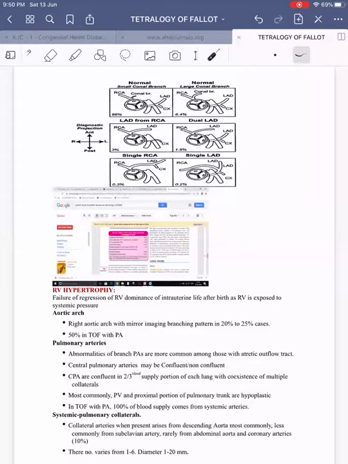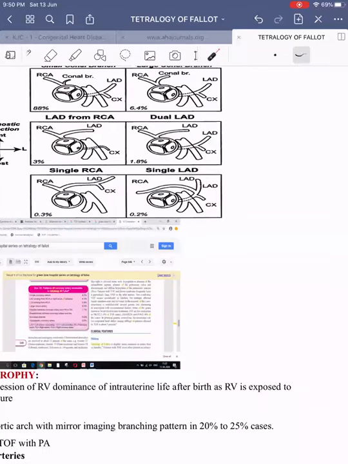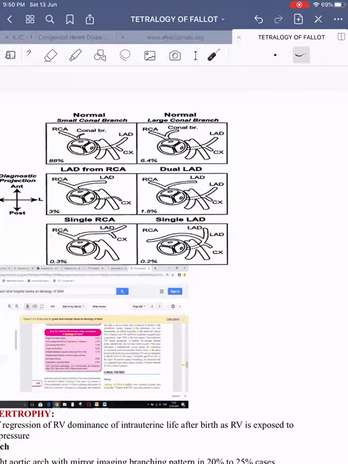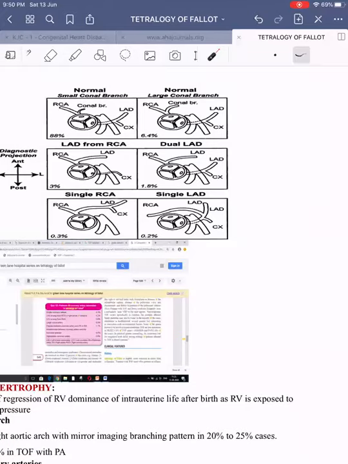And abnormally prominent, this one, what is it? Abnormally prominent conus artery. That is also one more anomaly seen in this patient. This can't be called an anomaly, as the conus artery can be unduly prominent. That one we need to remember.